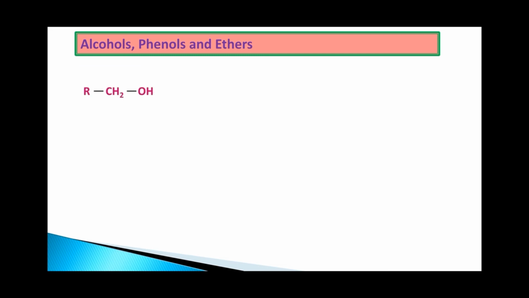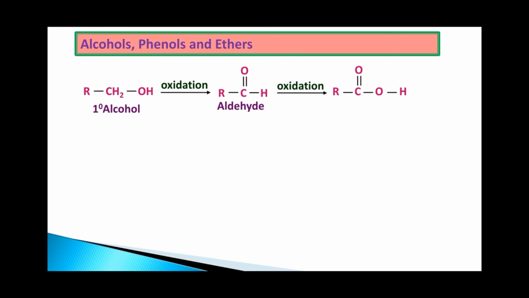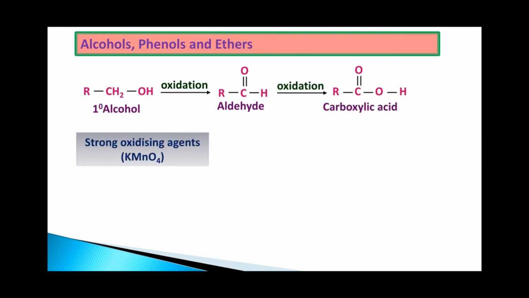One example, I have taken one primary alcohol which on oxidation gives an aldehyde. If you further oxidize the primary alcohol, what are we going to get? We are going to get carboxylic acids. That means stronger oxidizing agents like KMnO4 give carboxylic acids directly, because they are not going to stop at the intermediate state of aldehydes. But if you want the aldehydes, what do we have to do?